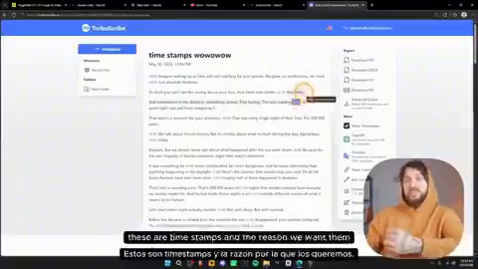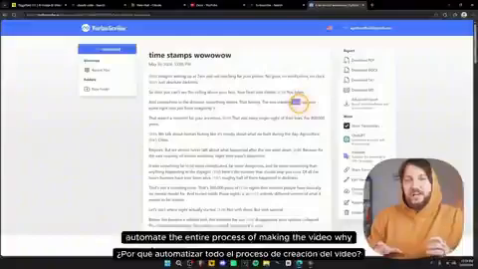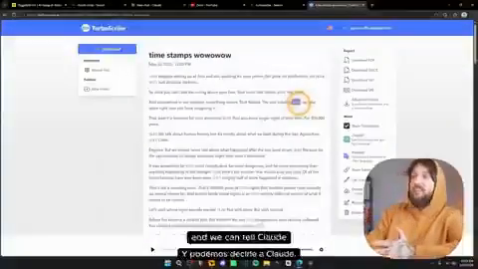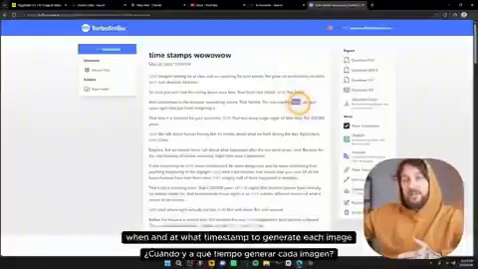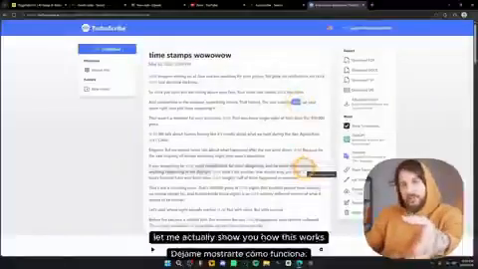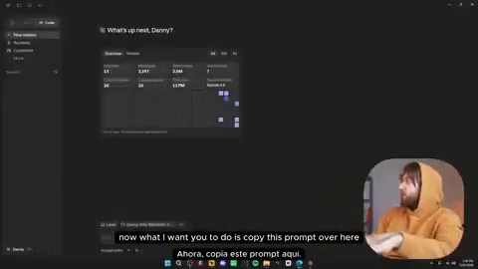These are timestamps. And the reason we want them is because this is what's going to help us automate the entire process of making the video. Why? Well, because we can tell Higgsfield and we can tell Claude when and at what timestamp to generate each image. Let me actually show you how this works. So go back to Claude Code over here. Now what I want you to do is copy this prompt over here.